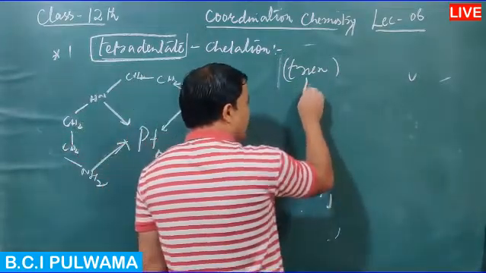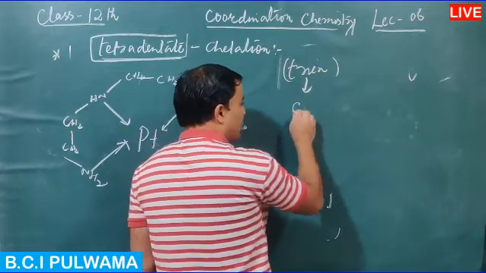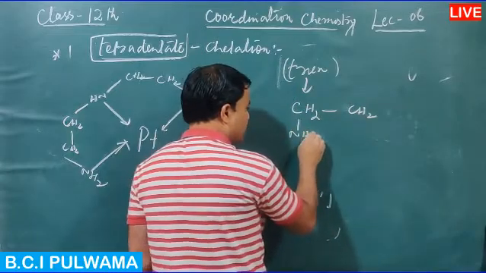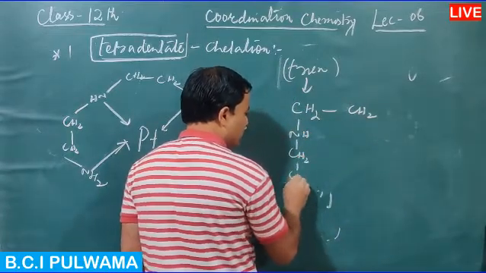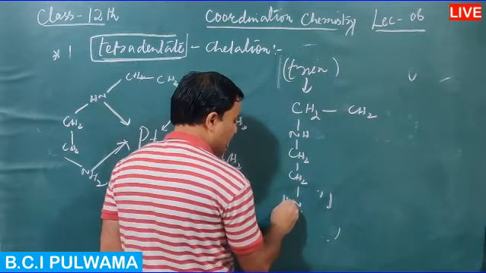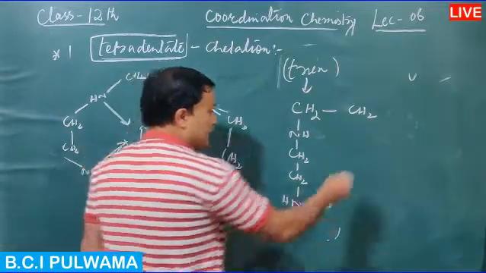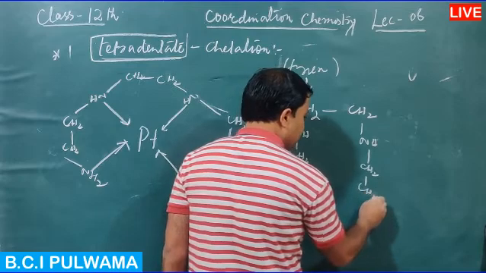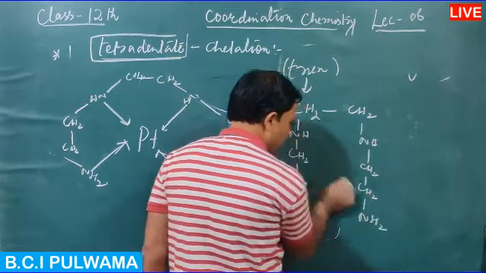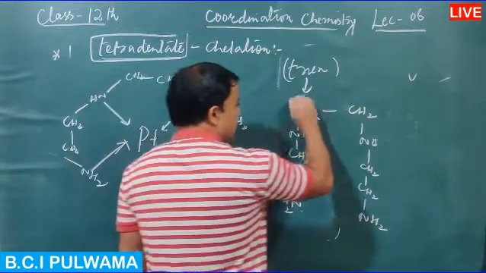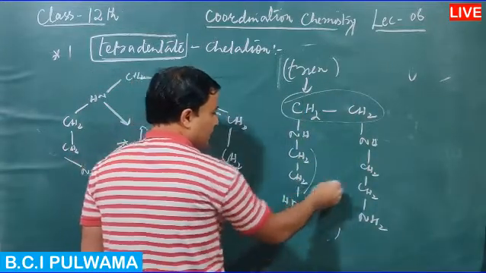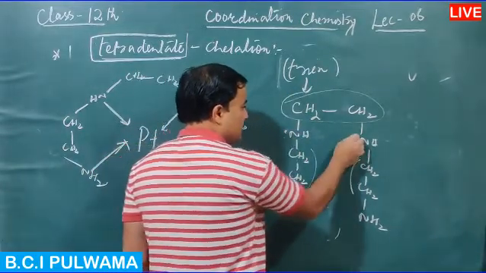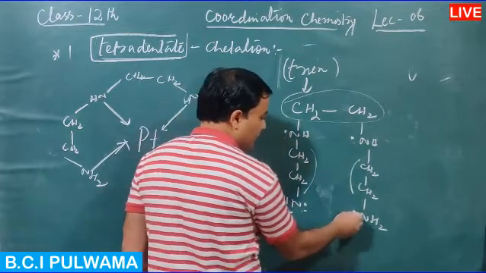Now let us see the triethylene tetraamine structure. There it is bonded to NH, then we have CH2 bonded to CH2 bonded to NH2, and likewise this is NH and then bonded to CH2, and then CH2, and this is bonded to NH2. See, this is one ethylene group, this is the other ethylene group, this is the other ethylene group, so this is triethylene. There are 4 amine groups, 1, 2, 3 and 4.